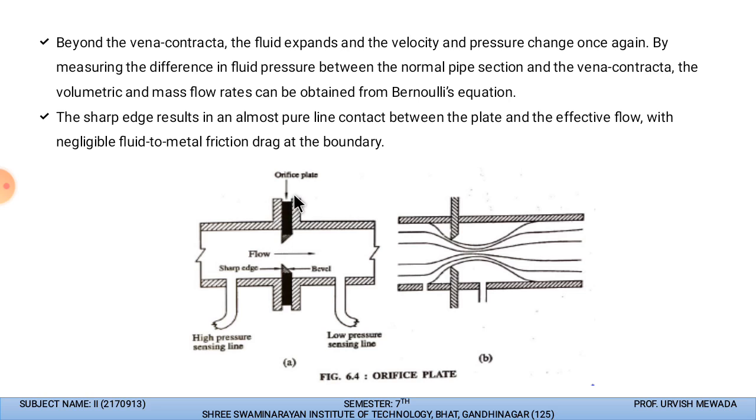We will have friction drag at the boundary, so that we will have a pressure difference at both sides, and we can measure this pressure difference in a manometer, or the gauge that we use to measure the pressure. So this is the flow which is passing through this, and these are the lines which show the shape of the fluid which is transferring through this orifice plate.